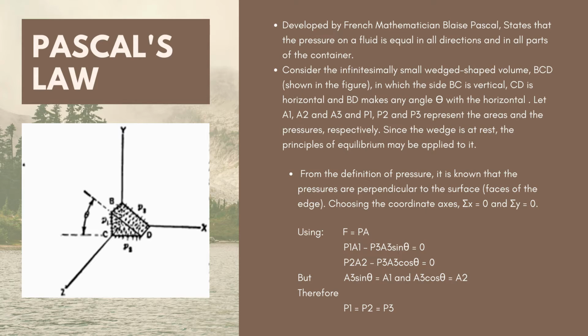So, based on the figure, P1 A1 minus P3 A3 sine theta is equal to 0. So, ito class, ito yung pressure along doon sa X. So, ayan, we have the pressure 1. We have the force 1, which is equivalent to pressure 1 multiplied by area 1 minus the pressure 3 multiplied by A3 sine theta is equal to 0.